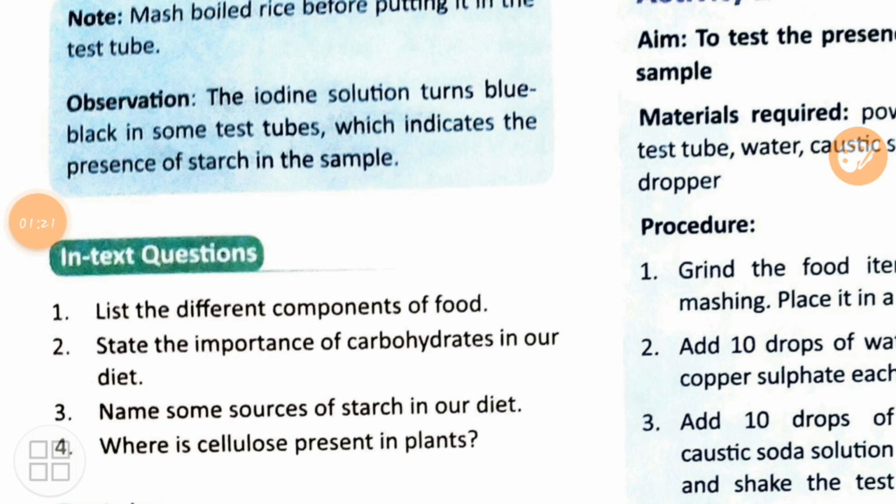Now, where is cellulose present in plants? Cellulose is present in the cell walls of the plant cells. And when we consume plants, we take what? Cellulose. And cellulose goes in the body and it helps in the further transportation of the food item in our body.